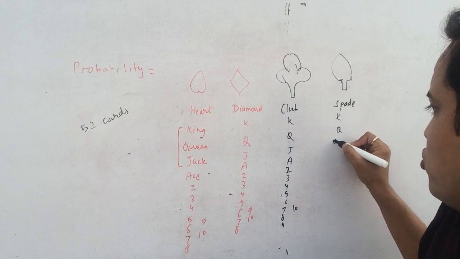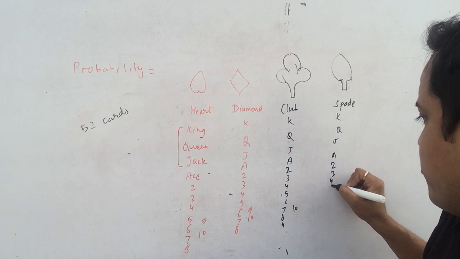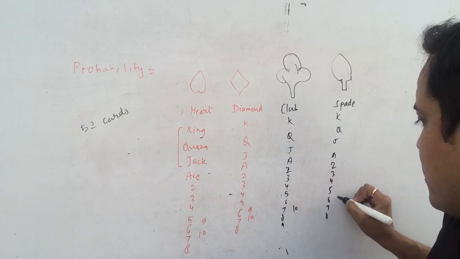Similarly, in diamond we have king, queen, jack, ace, 2 through 10. In club we have king, queen, jack, ace, 2 through 10. Similarly in spade, king, queen, jack, ace, 2 through 10.